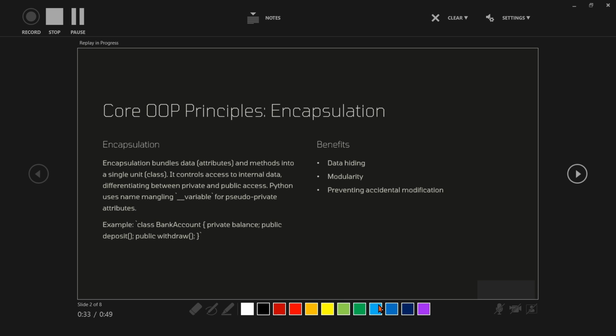Key ideas: use private variables by prefixing with underscore or double underscore to hide internal data, providing getter and setter methods to access and update that data safely.